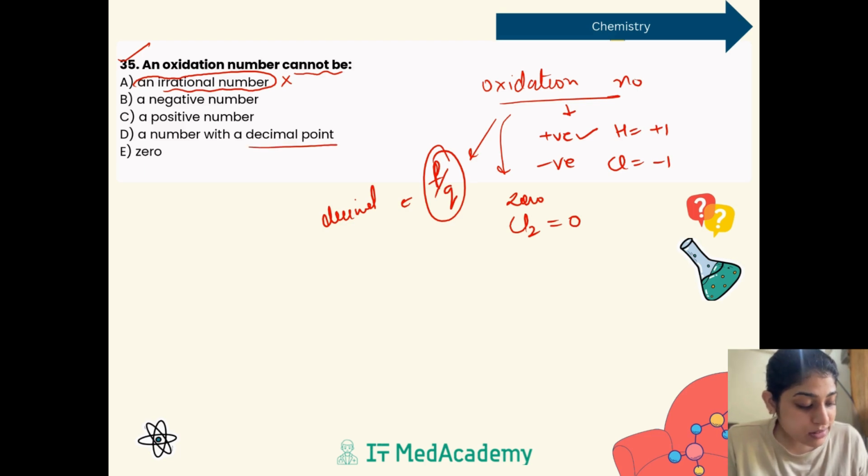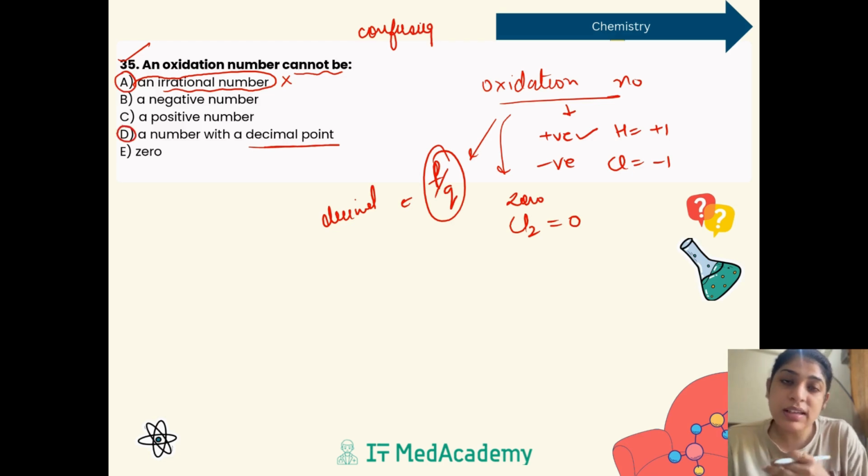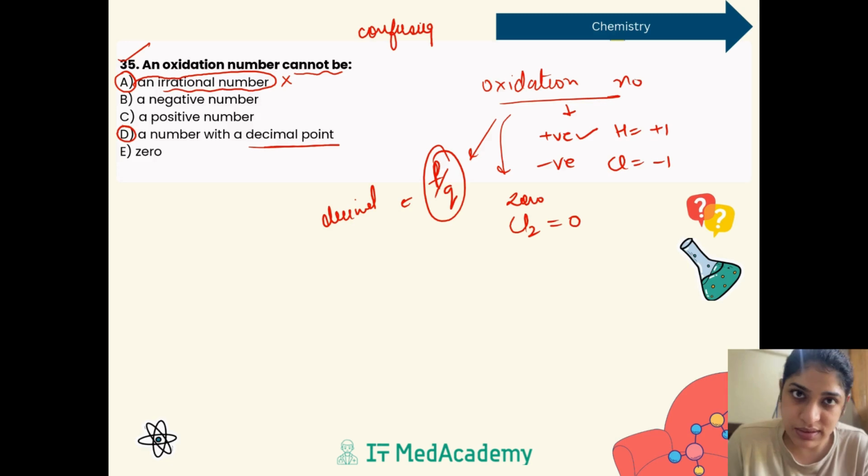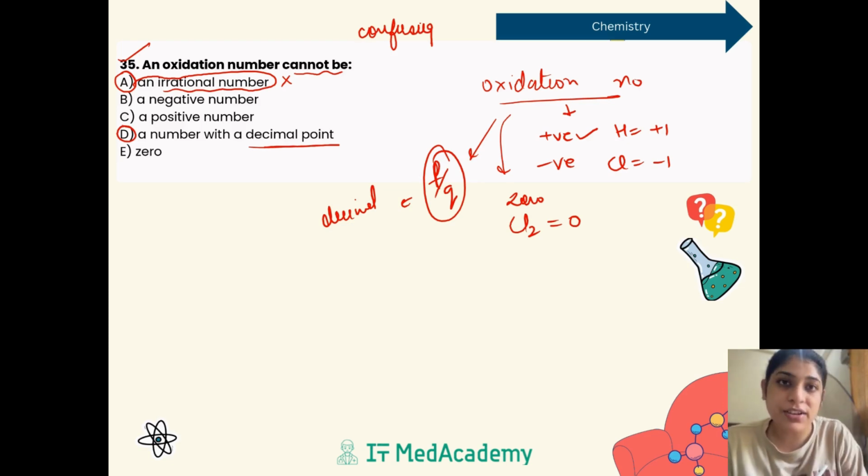Although this question was a little confusing, because a student could have been confused between option A and option D, since we generally never consider questions in which the oxidation states are decimals, right? But because here we have the option between the decimal as well as the irrational number, decimal conditions apply only to a few cases, 1 out of a million.